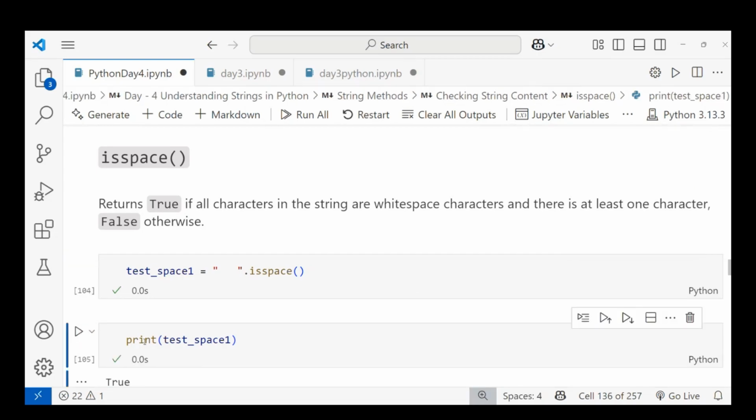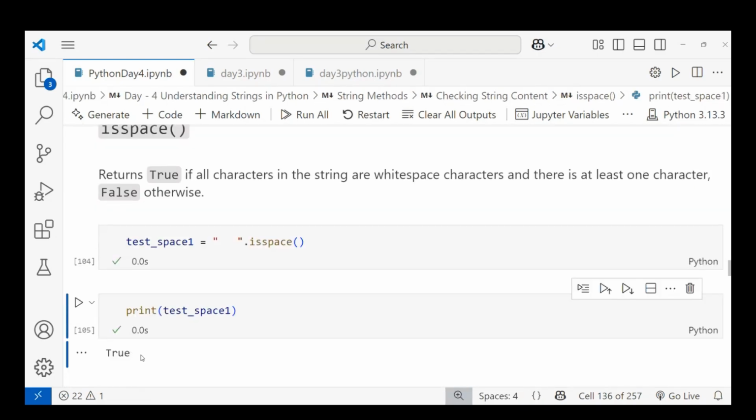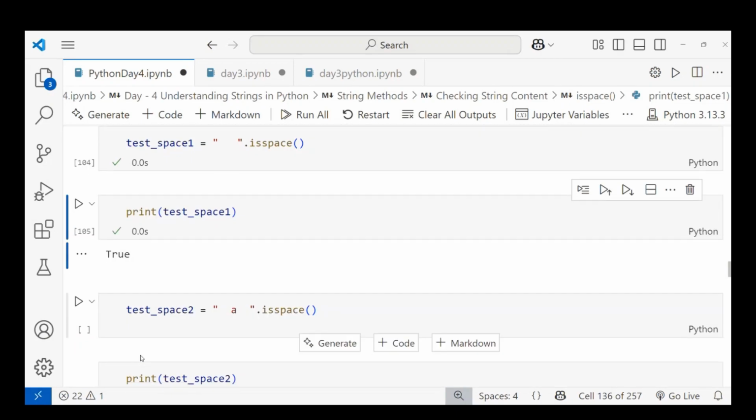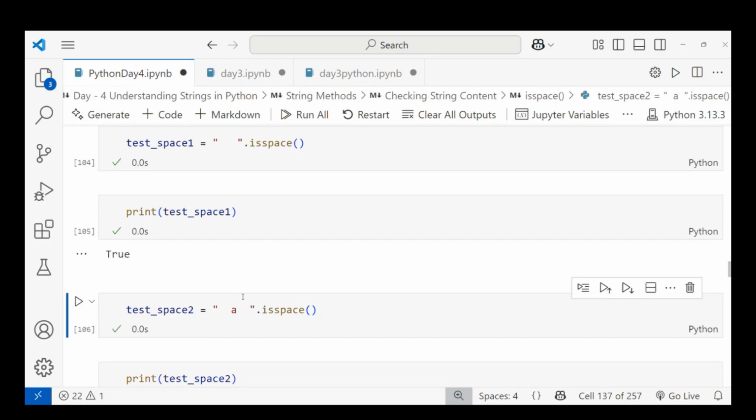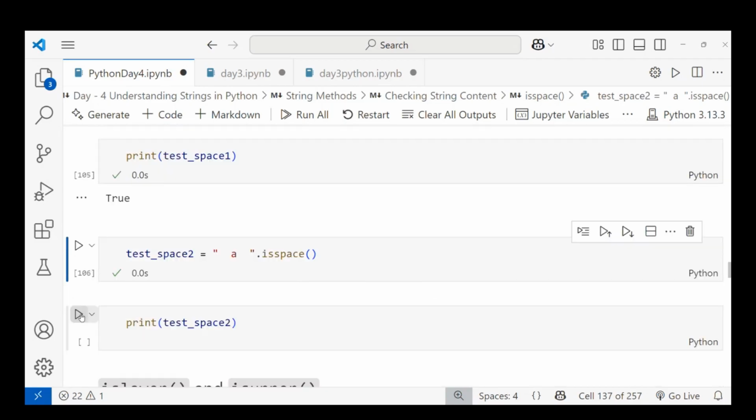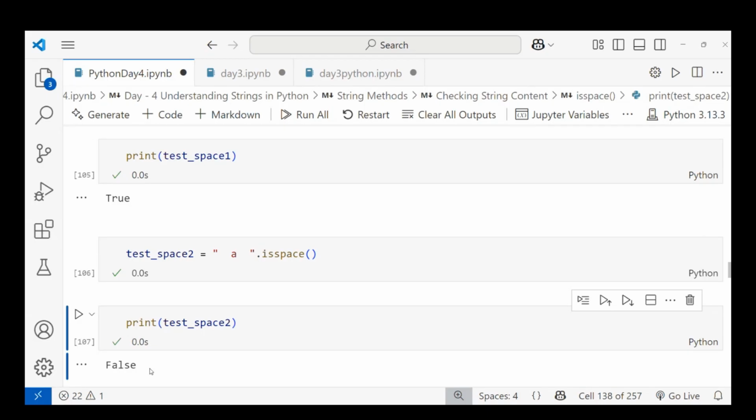So I'm getting the value true. Let me take another example. The test isspace: I'm giving spaces and also one alphabet. So I'm checking isspace. If you're checking isspace, it means only spaces should be present. Otherwise, you'll get false. Here false. So these are the methods used in Python programming.